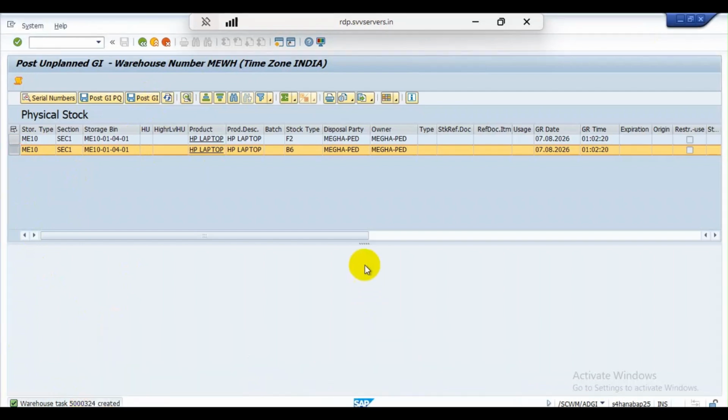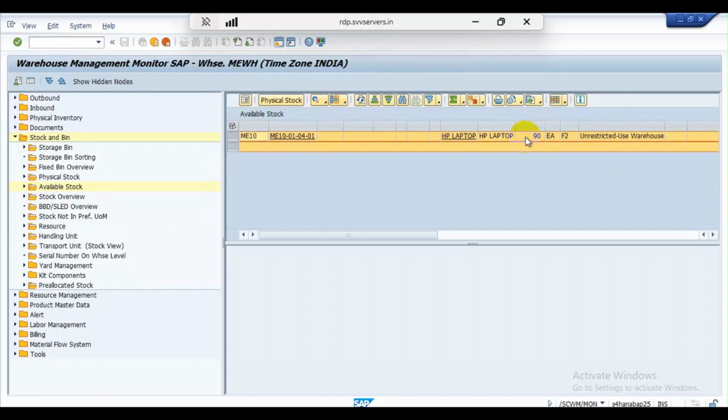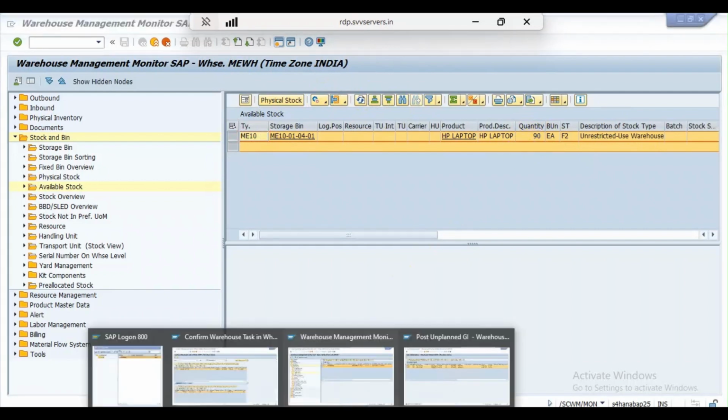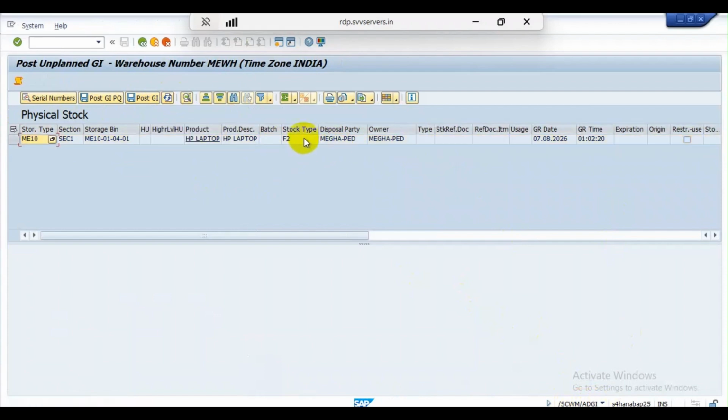Now come to the monitor. What happens with this 10 stock? It would disappear. This 10 quantity of blocked stock is done for scrapping. Now if you refresh, you can see it has disappeared. It has gone for scrapping. So this process is completed on the EWM side. If you navigate to transaction /SCWM/ADGI and click on refresh, you can see it has disappeared.